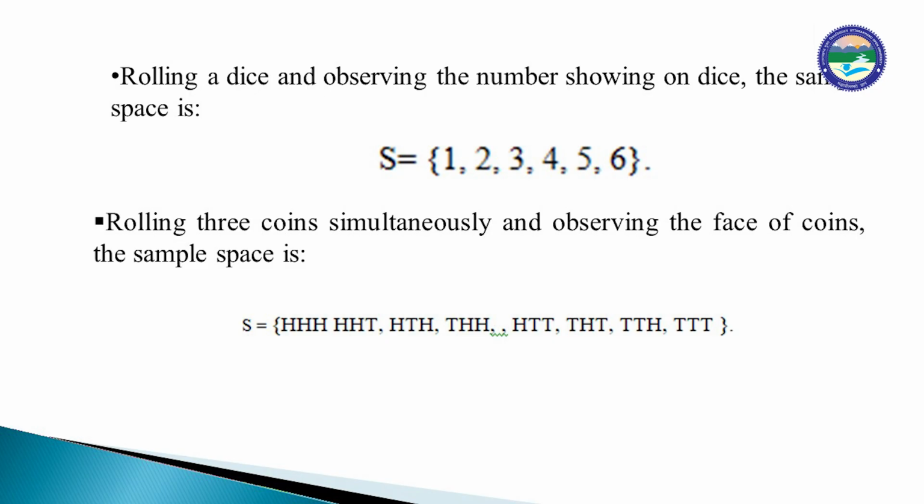Rolling 3 coins. A coin has two sides, head and tail.